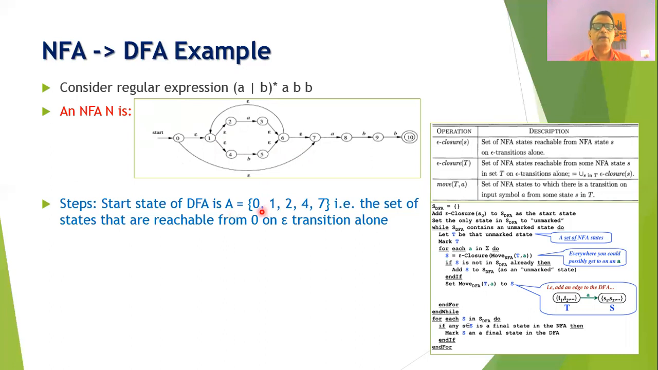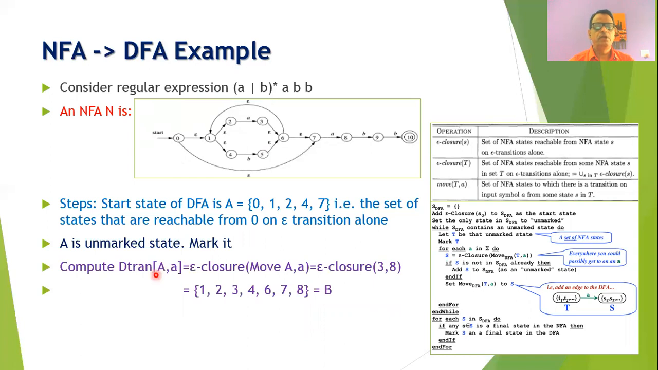Now 0 is being added because from the state 0 to itself, we can always go on the epsilon transition. 1 is added, then 7 is added, then 2 and 4 are added, because these are the states we can reach from the state 0 on epsilon transition alone. Initially, this is the first state of the DFA, so we will make it an unmarked state. Once it is unmarked, as per the algorithm, we will make it a marked state, and we will compute these steps to compute the other states of the DFA.